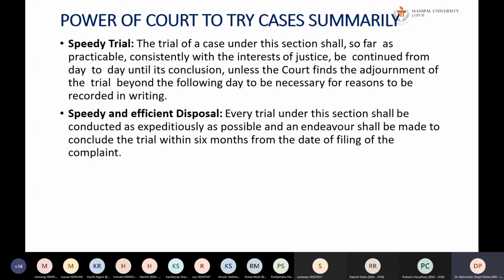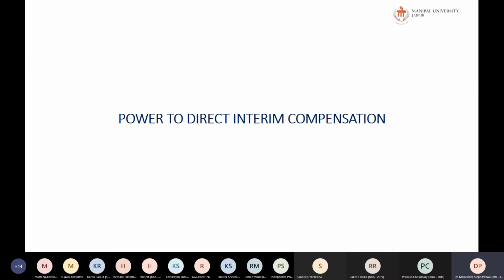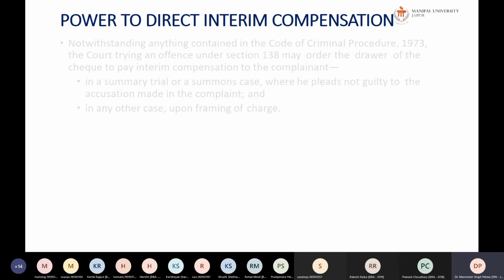Speedy trial means that from the date the case has been filed, it should be concluded within that period only. Next is the power to direct interim compensation. This is a recent section which has been introduced. So what does it say?